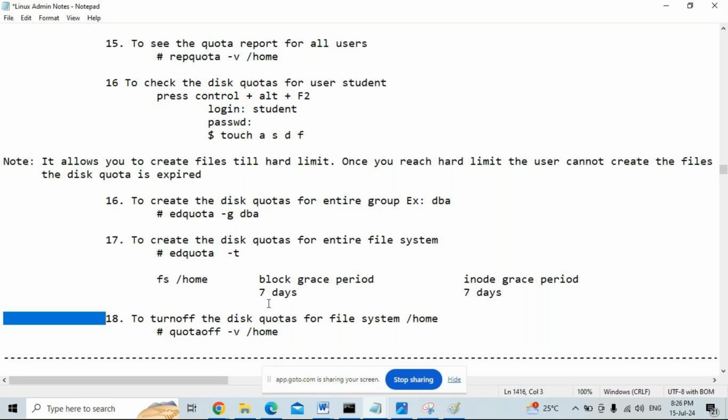So the advantage of creating a quota for the entire file system is, if any account is not used for 7 days, you can write 30 days or 45 days, whatever you want. If any account is not used for 30 days, for example, the quota automatically expires. This is what the entire file system means. To turn off the disk quotas, quotaoff -v /home.